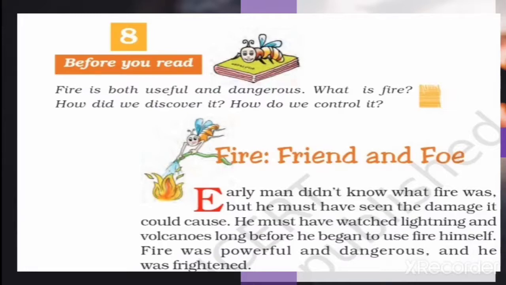A volcano can ruin a whole city, a whole place, within a second. So the man felt fear because of fire. He thought that fire was powerful and dangerous, an enemy of man, but he didn't know fire is also a friend to them.